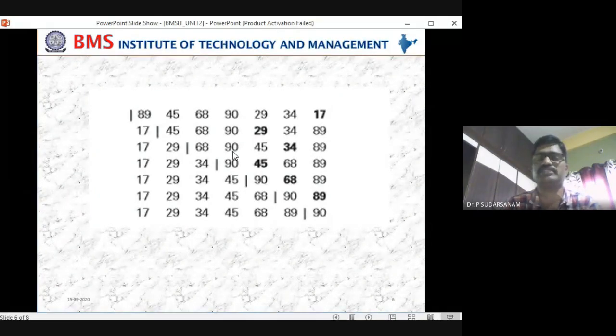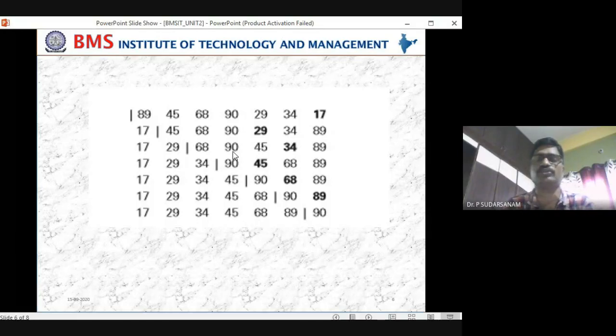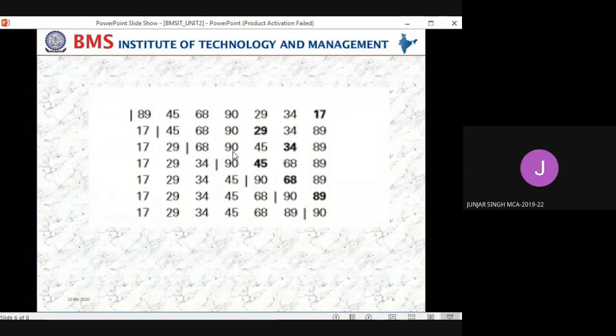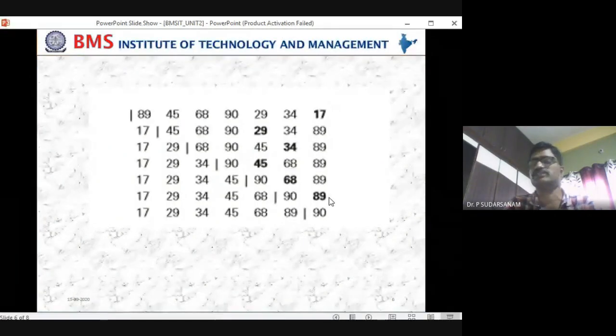Remaining elements are 90, 68, 89? No, 90 started the I loop. J loop is starting from 68. So 68 and 89 will be the remaining elements. Out of this, which is the minimum? 68. And swap with which element now? 90. So 68 and 90 will be swapped. Then the I loop starts from 90 and the remaining element is 89. Only the remaining element is the minimum. So swap 89 and 90.